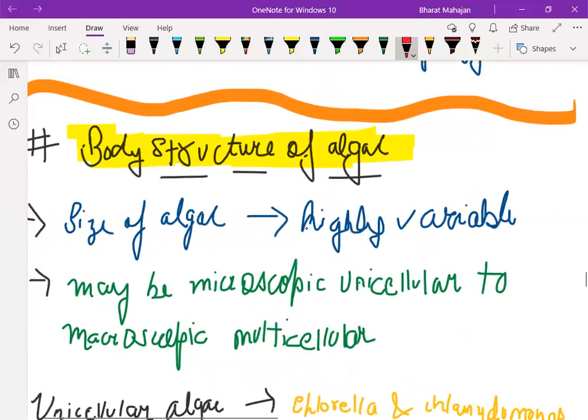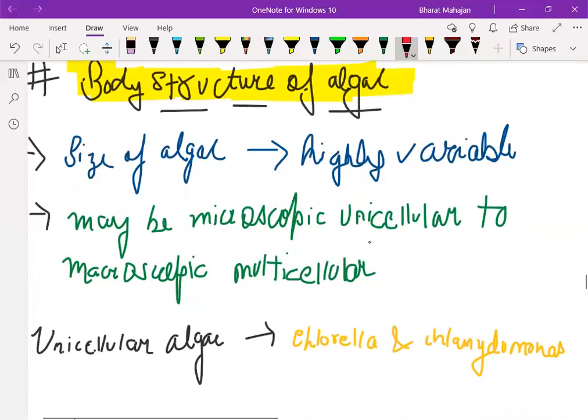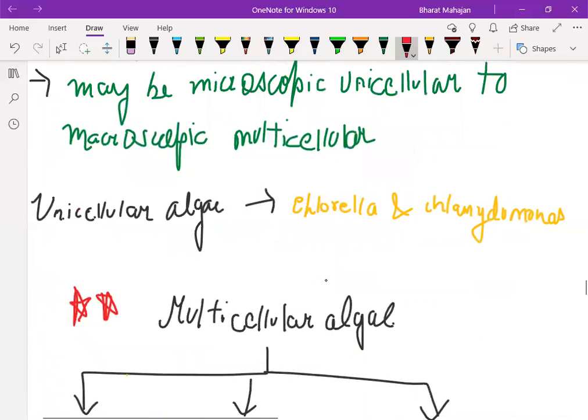Next topic is the body structure of algae. The size of algae is highly variable, meaning that algae may be microscopic, for which we need a microscope, or it may be macroscopic also. Algae can be unicellular also, algae can be multicellular also. Talking about unicellular algae, we have two examples, chlorella and chlamydomonas. So unicellular algae are chlorella and chlamydomonas.